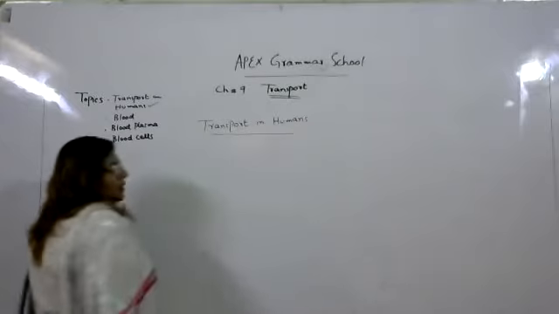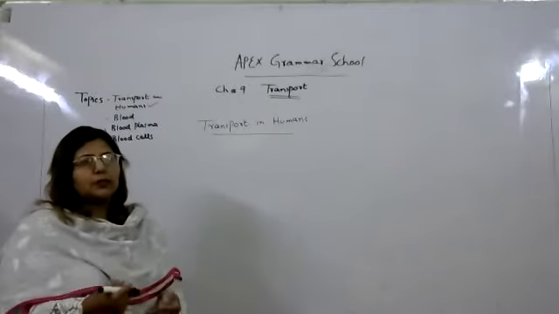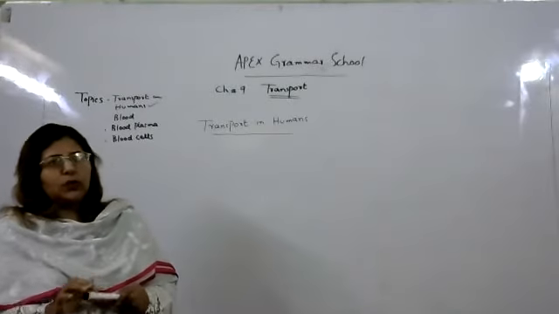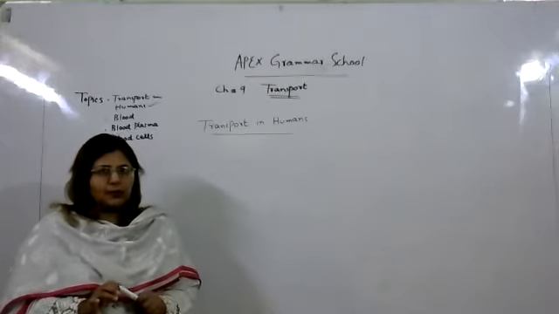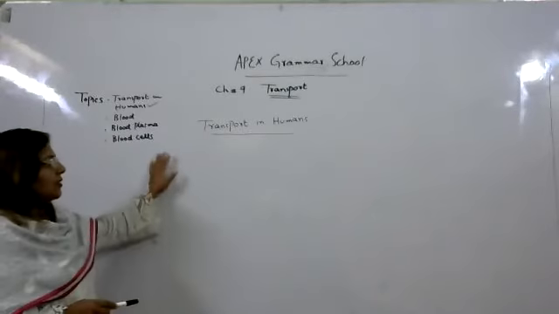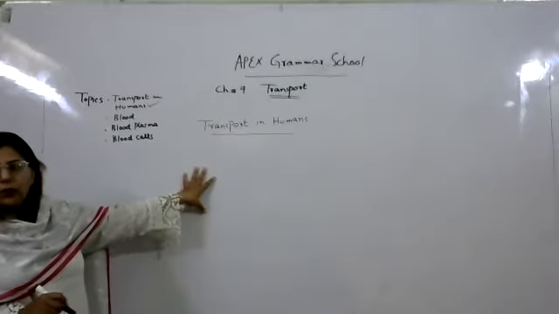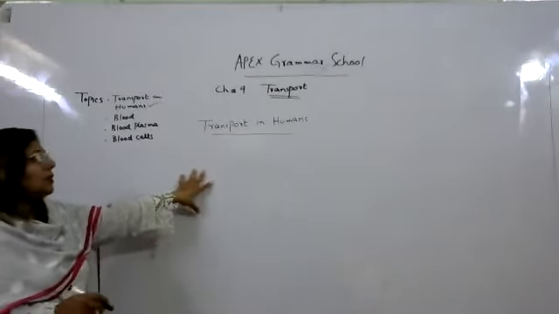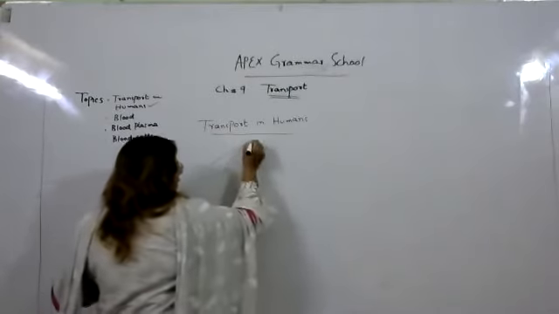Before starting this chapter, I told you what transport is. Transport means the materials, the substances, which transfer from one cell to another cell in the body of a living organism. Now we will discuss how things are transported in the body of humans. When we talk about the human transport system, it is divided into two parts.